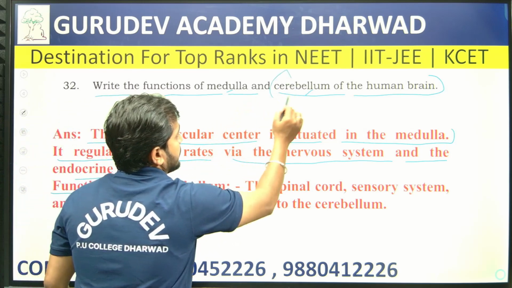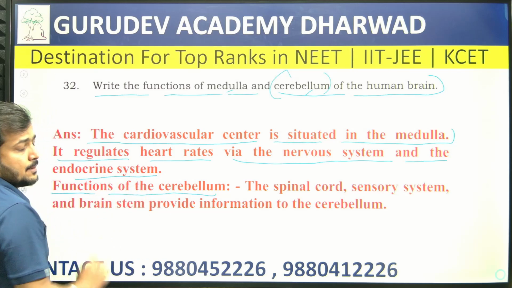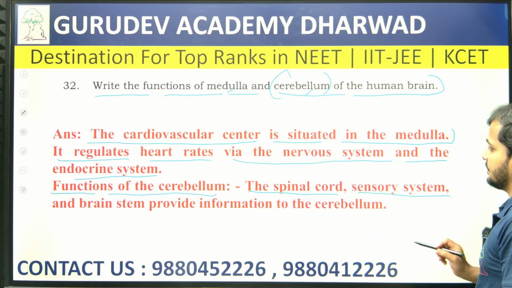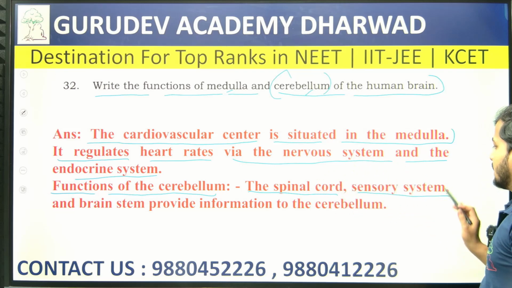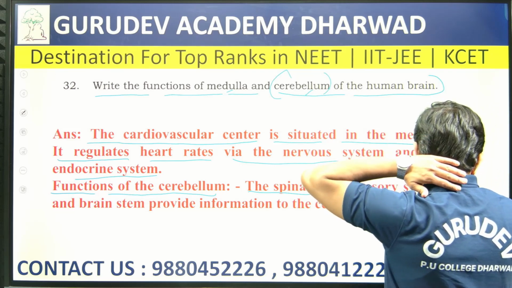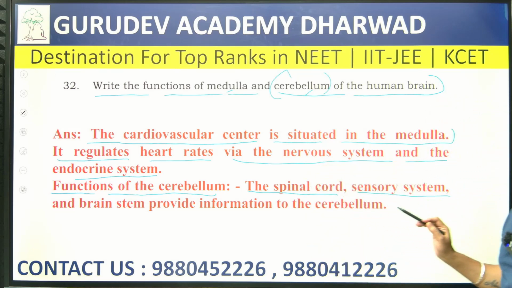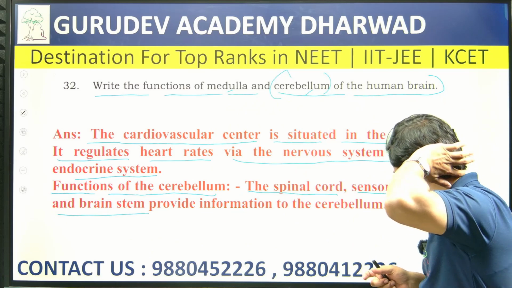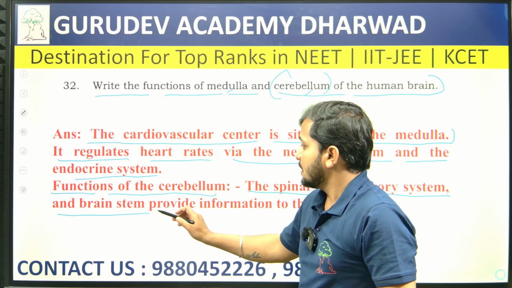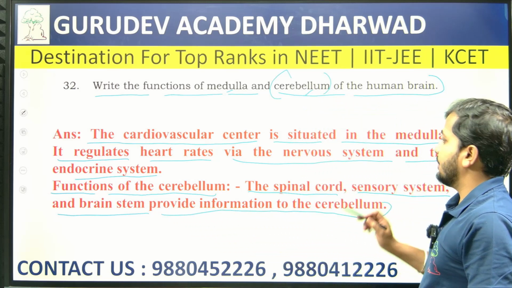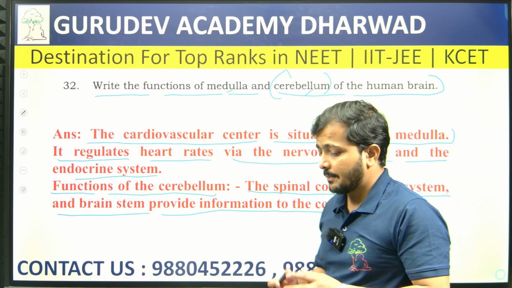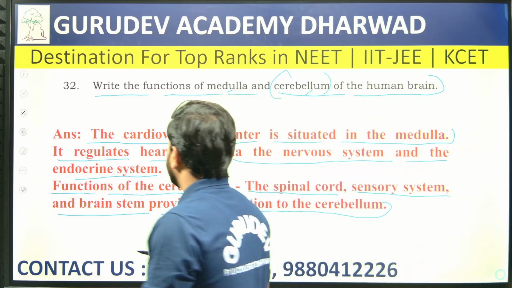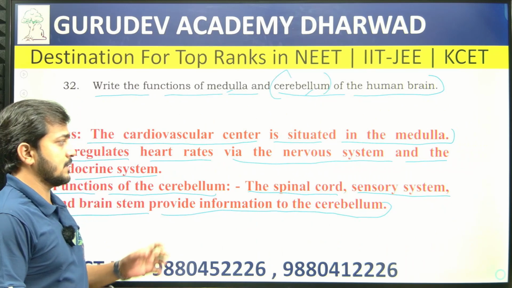Next is the cerebellum. The spinal cord, the sensory system and the brain stem provide information to the cerebellum. So the cerebellum helps in gathering this information. Now, who is going to share it?